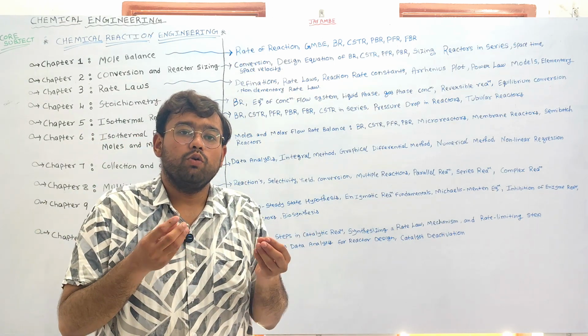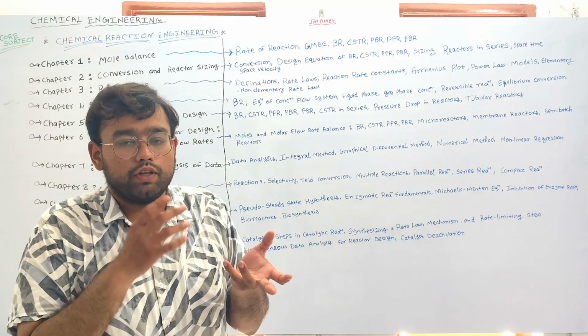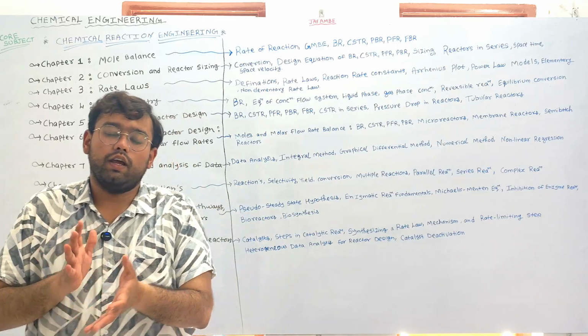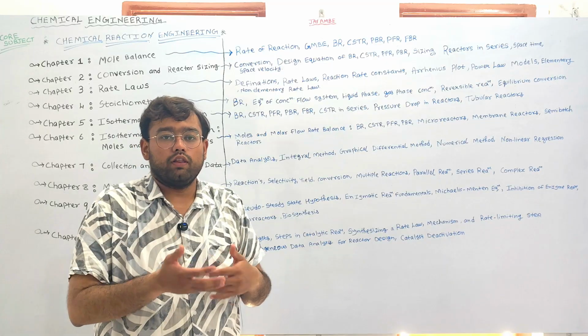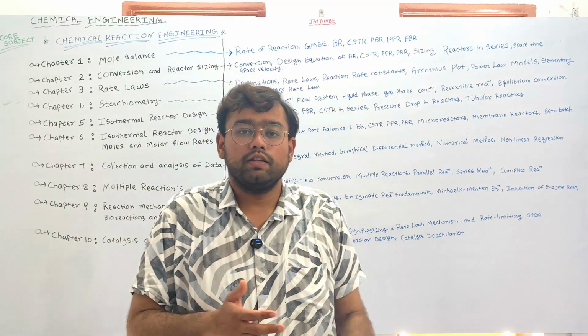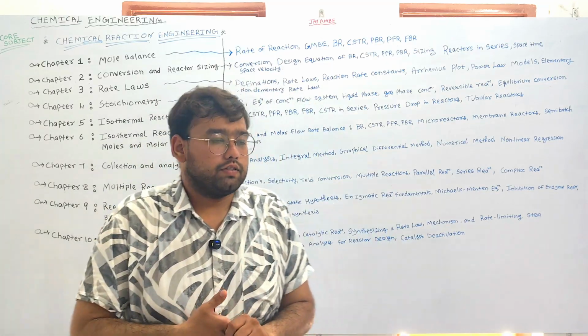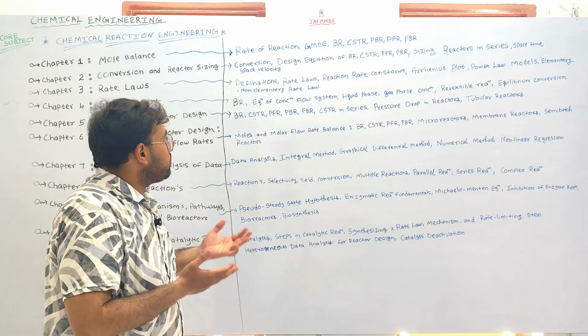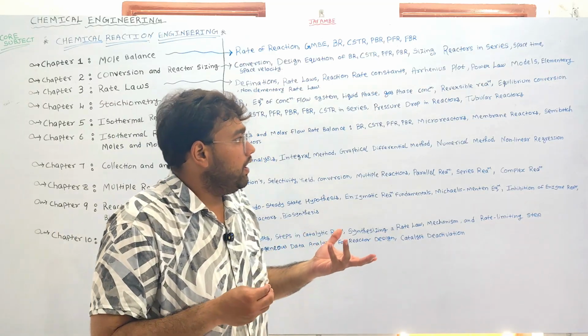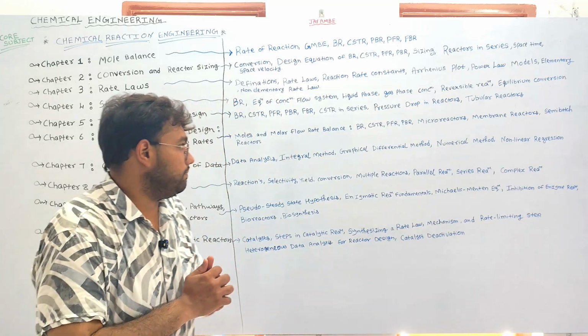Okay, so we'll try to find out the relation between the rate of the reaction with respect to the conversion and or the concentration, whether the reaction is taking place in the liquid phase or the vapor phase, right? So we'll also understand the reversible reaction and the equilibrium conversion.